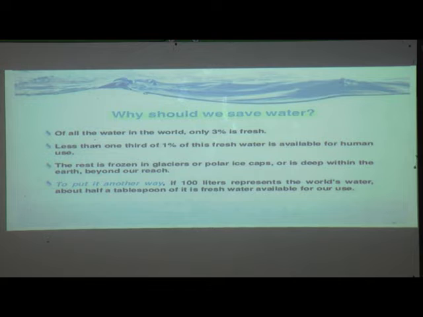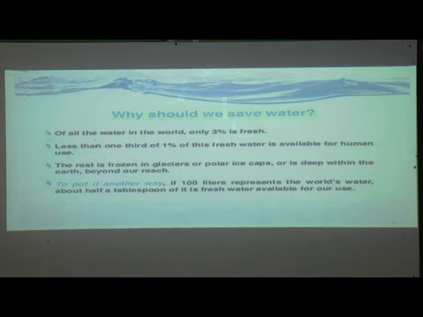So why do we have to save water? To get enough water, we should save water. Okay, so for this purpose we have to save water. Many people are wasting water, and because of that, people are not getting enough water, and in the summer season they are facing more problems of this type. Because of that we should save water.